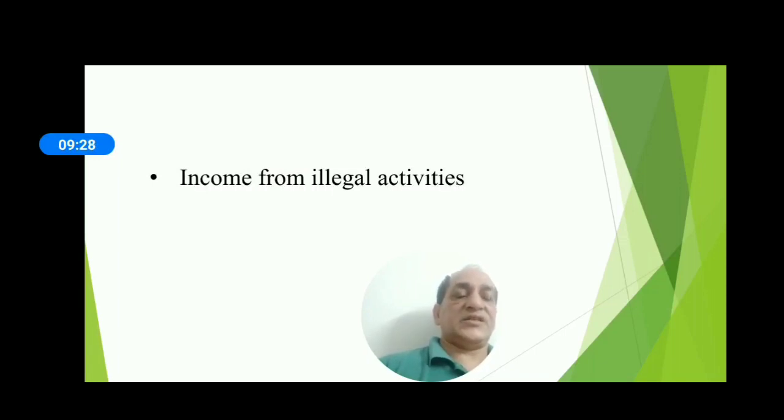Illegal activities, theft, gambling, these activities are not part of national income by income method.